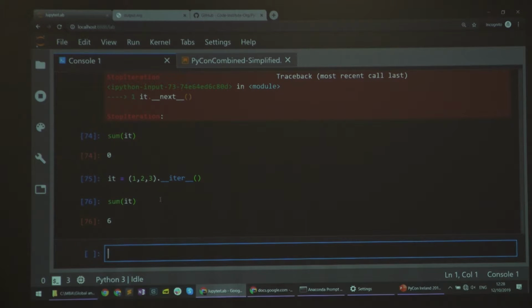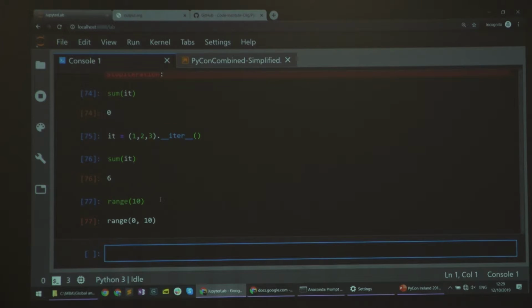So far, so good. We've looked at collections that have all of the elements, and we just asked to iterate over them. What I find now to be more interesting is that you can do it lazily. Laziness is perhaps the best quality in a developer. So it doesn't actually need to have anything behind the scenes. Let's think of something like range. If I do range(10), that's something that, of course, we can iterate over. And again, let's try this as an iter, and then I can do next, it will give me 0, and so forth, until I get to 9.